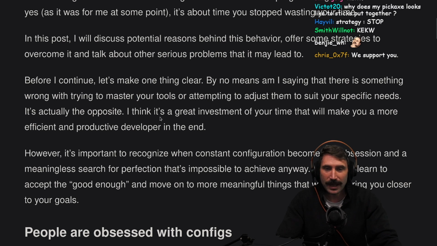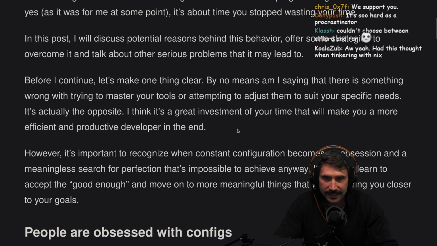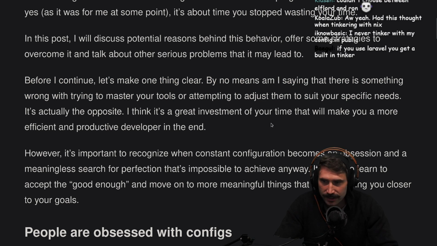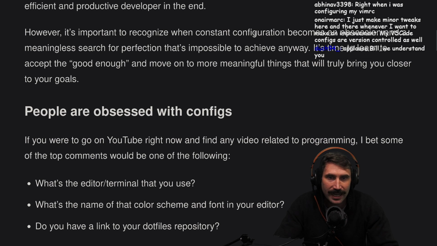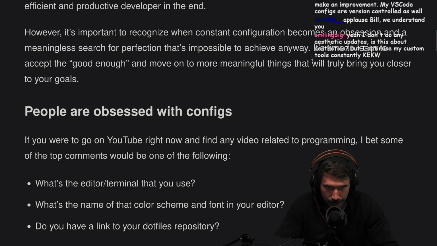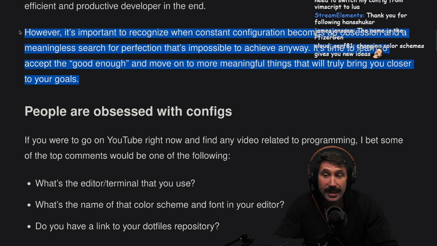Before I continue, let's make one thing clear. By no means am I saying that there is something wrong with trying to master your tools or attempting to adjust them to suit your specific needs. Absolutely, you should do this, always. It's actually the opposite. I think it's a great investment of your time that will make you a more efficient and productive developer in the end. Absolutely. However, it's important to recognize when constant configuration becomes an obsession and a meaningless search for perfection that's impossible to achieve anyway. It's time to learn to accept the good enough and move on to more meaningful things that will truly bring you closer to your goals. I actually really like this statement.